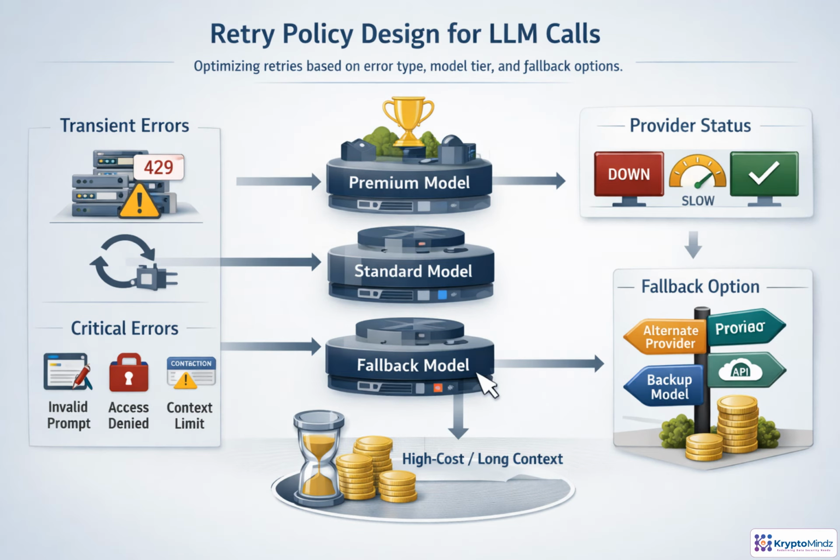LLM retries should be selective because every attempt adds latency and cost. Treat rate limits, connection resets, brief 5xx errors, and timeouts before generation as retry candidates, usually with backoff and jitter. But do not retry deterministic failures: bad request format, auth problems, schema-invalid prompts, or context length violations. Those need correction, not repetition. Also factor in model tier and provider health. If a premium model is degraded, fallback routing may beat repeated retries. For long context or high token jobs, keep the retry budget smaller.